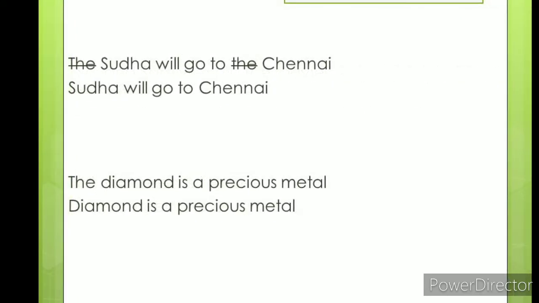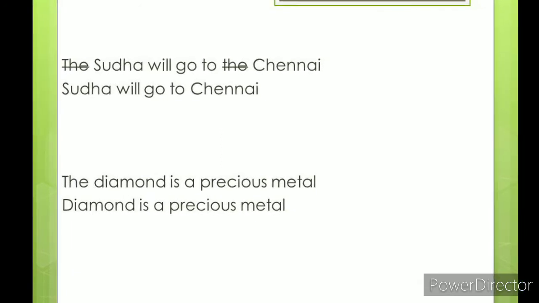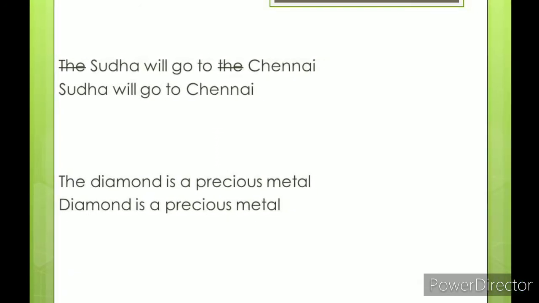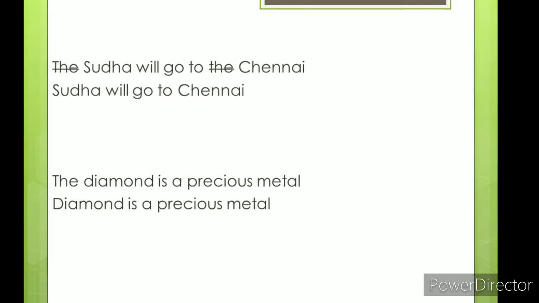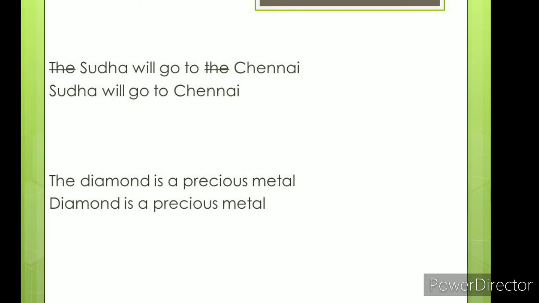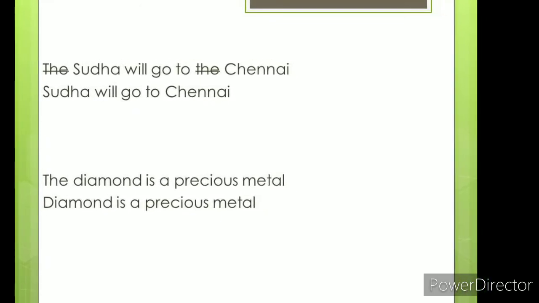The is the definite article. A and an are indefinite articles. Look at the sentence: the Sudha will go to the Chennai. The sentence is wrong. It should be written as Sudha will go to Chennai. Do not use the definite article with proper nouns. Here, Sudha and Chennai are proper nouns.